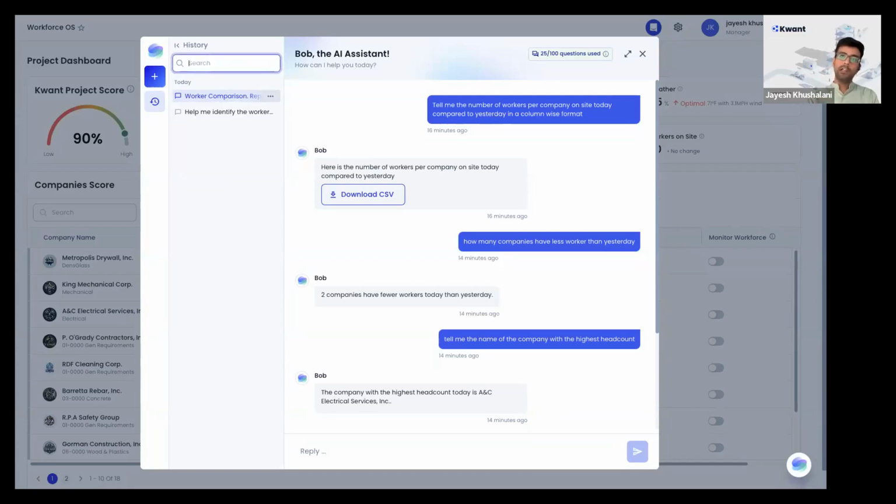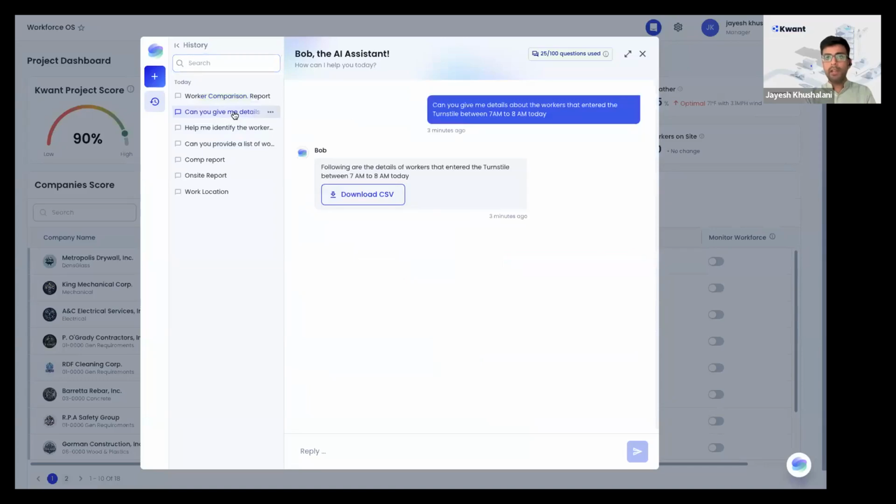Since it's a conversation tool, it remembers our history. You don't have to create that historical context again and again. It will remember your prompt, so it can go through that conversation on its own and understand what you are actually talking about, so that it can give you that report easily.